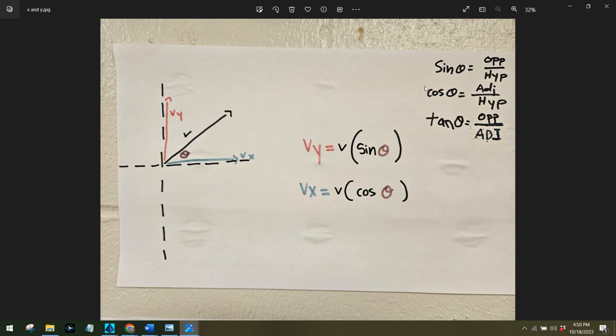Just for your convenience, I have the trig functions over here in case you forgot about that. This is not really that relevant for the specifics. We could prove why this works. If you're curious, I can talk to you. But for all practical purposes, please just put this in your notes.